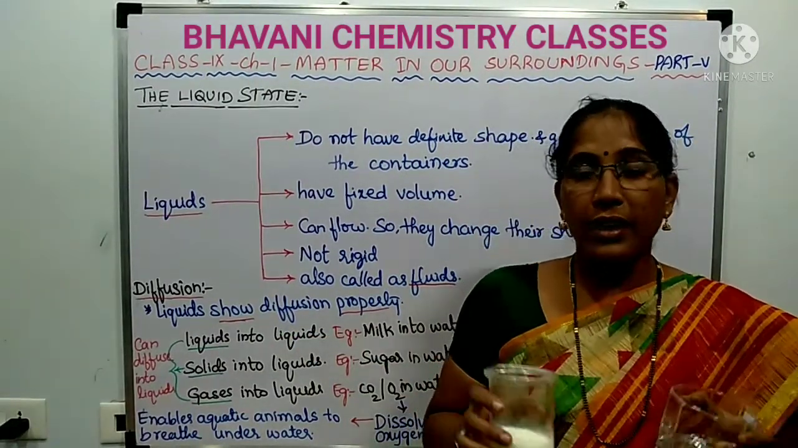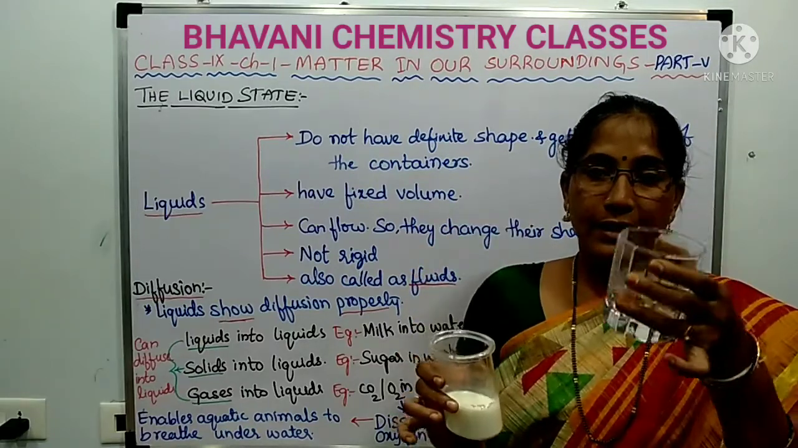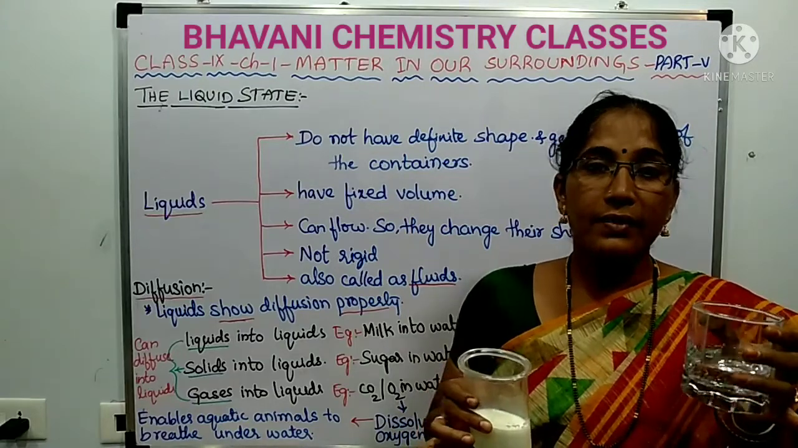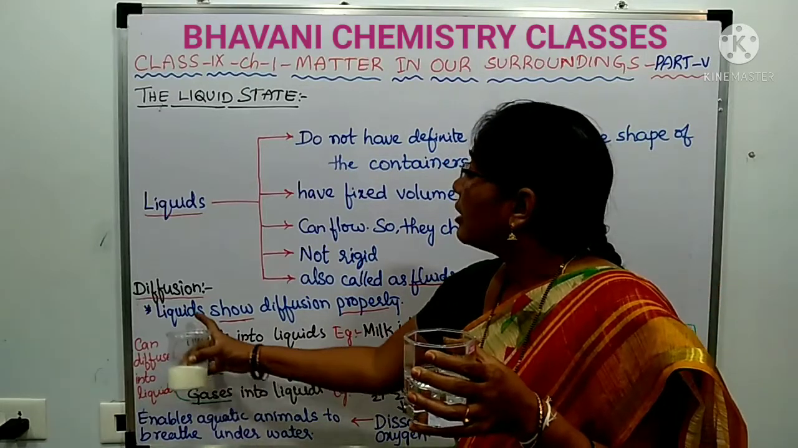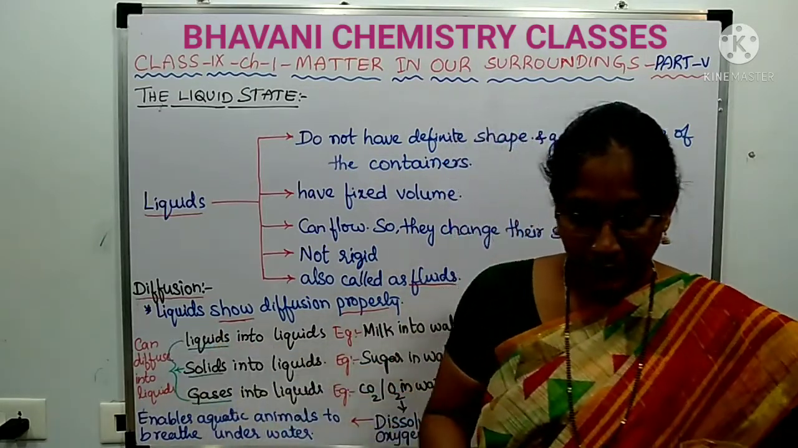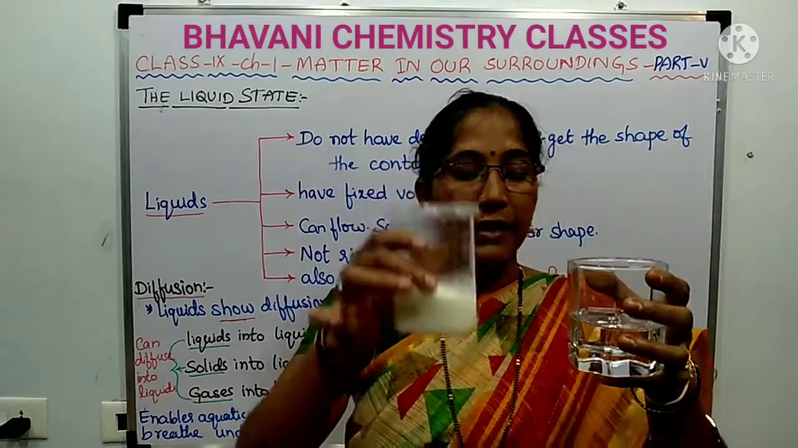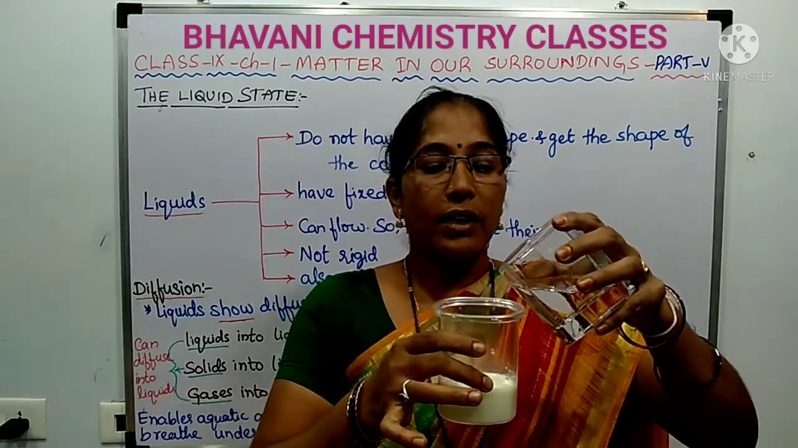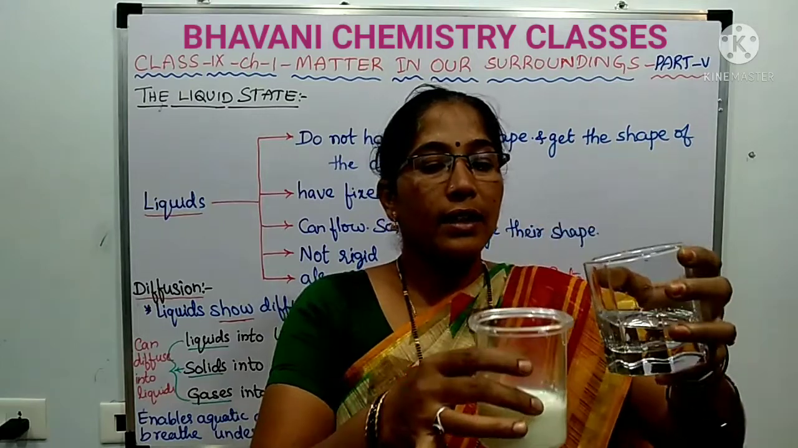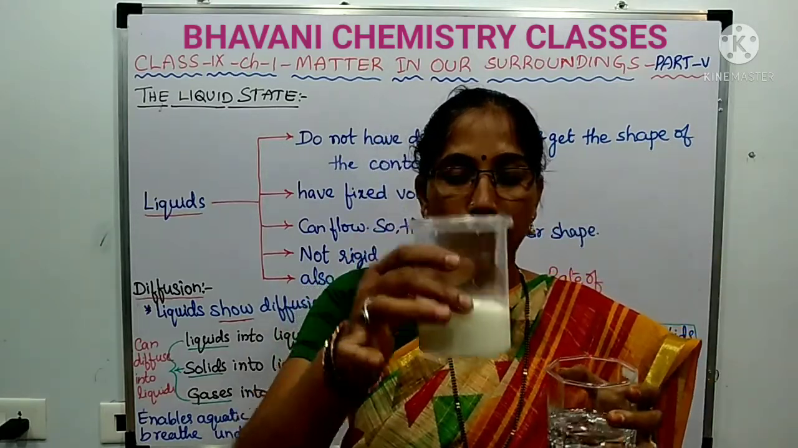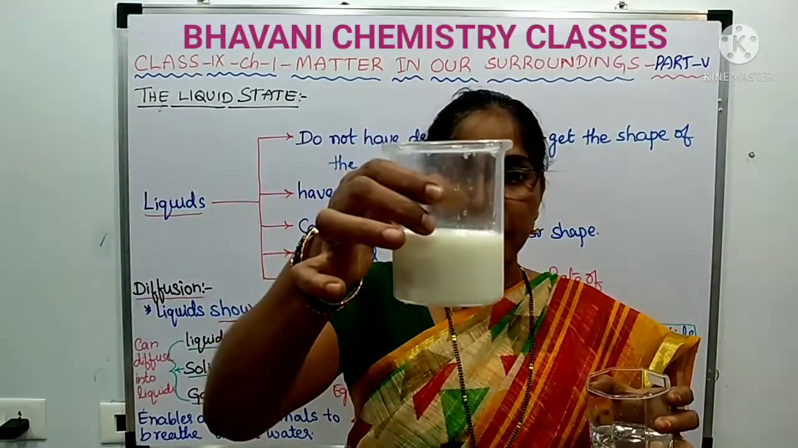First of all, let me give you examples of liquids: milk, water, any cool drinks, anything which is in liquid form, these are liquids. Here, the diffusion of liquids into liquids. See, milk is a liquid. This water is a liquid. We can add water to the milk or milk to the water. See, the water is flowing. This is the flow. The liquids can flow. See here, how nicely they are intermixing with each other.